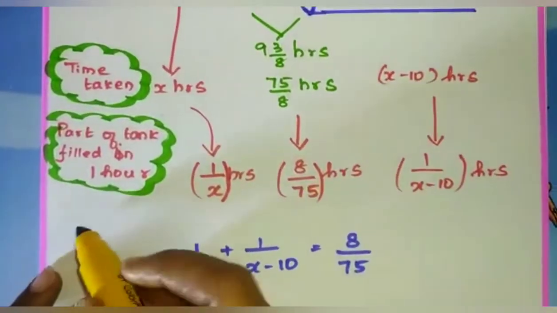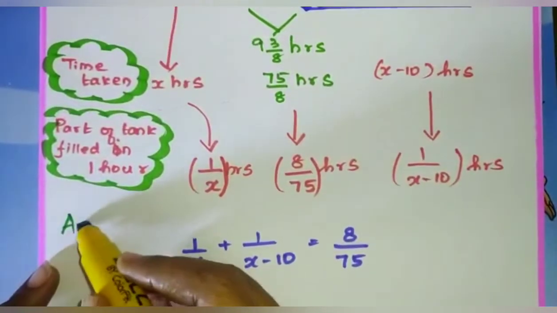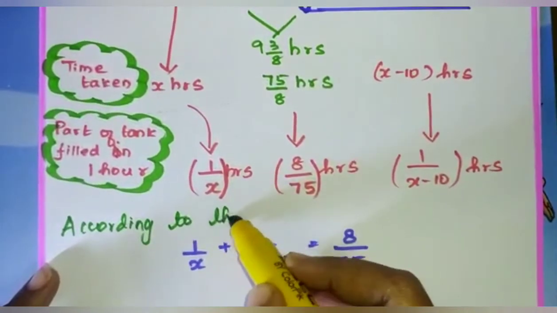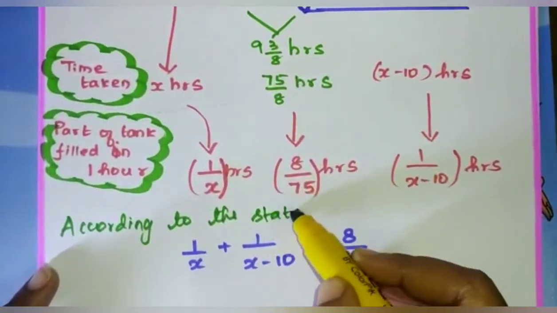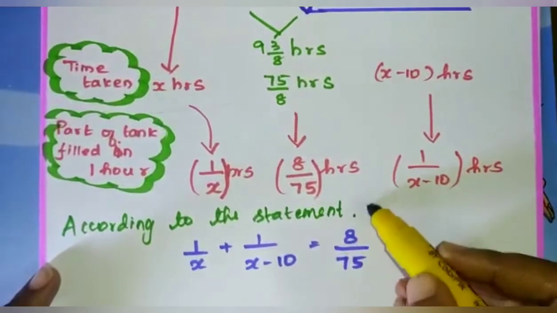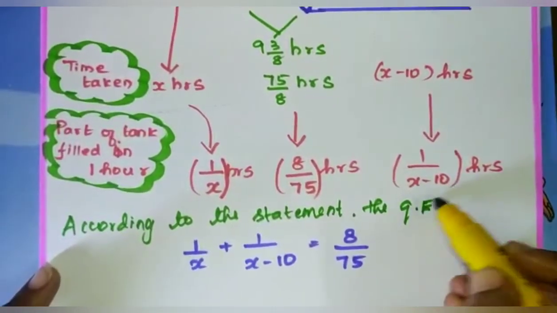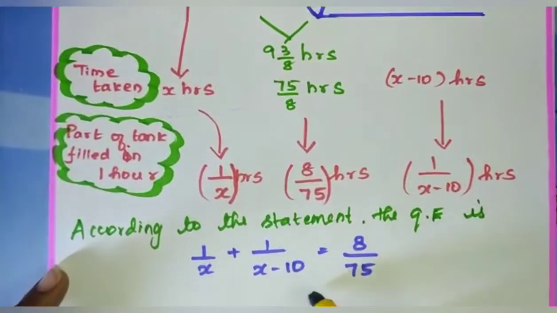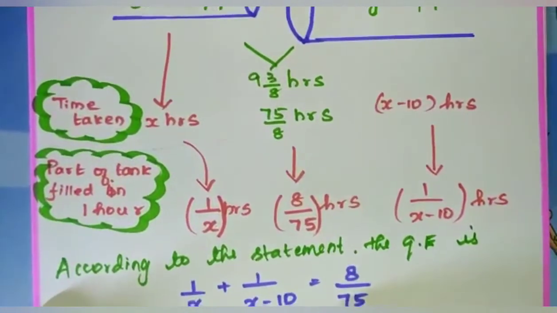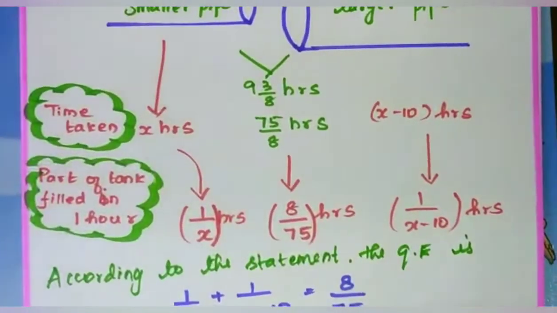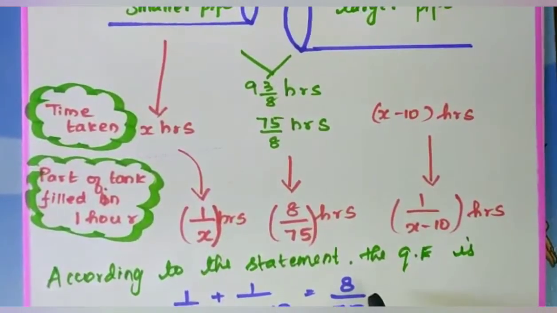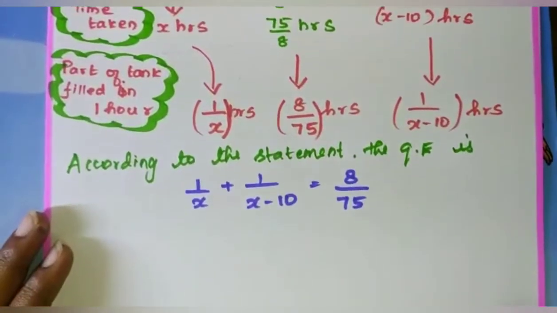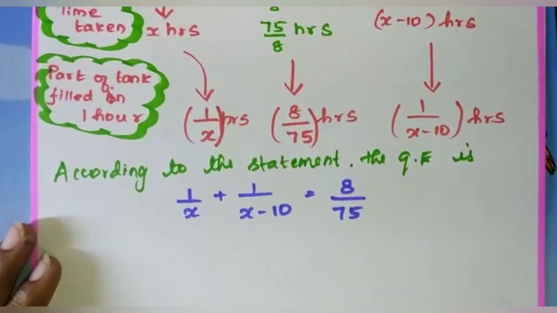So this is a quadratic equation according to the statement. According to the statement, the quadratic equation is 1 by x plus 1 divided by x minus 10 is equal to 8 divided by 75. 1 by x plus 1 by x minus 10 is equal to 8 by 75.